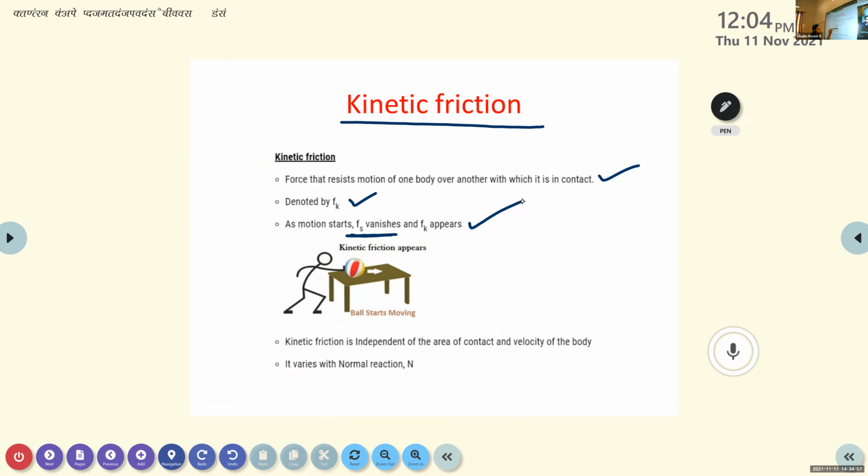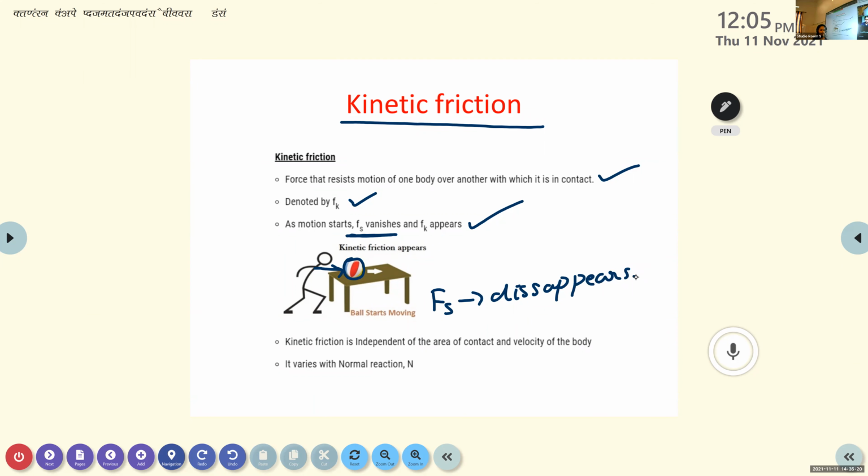Here you can see the ball initially in a state of rest. It reaches its maximum limiting friction when we apply an external force greater than this limiting friction. The ball started to move. So here we can say Fs disappears because the ball is in a state of motion.